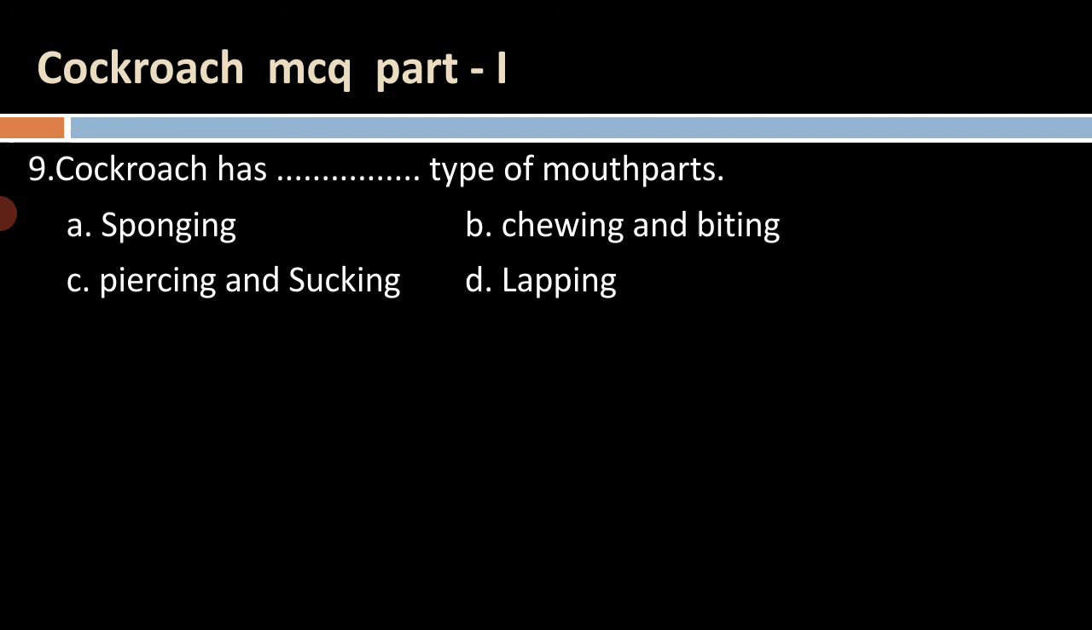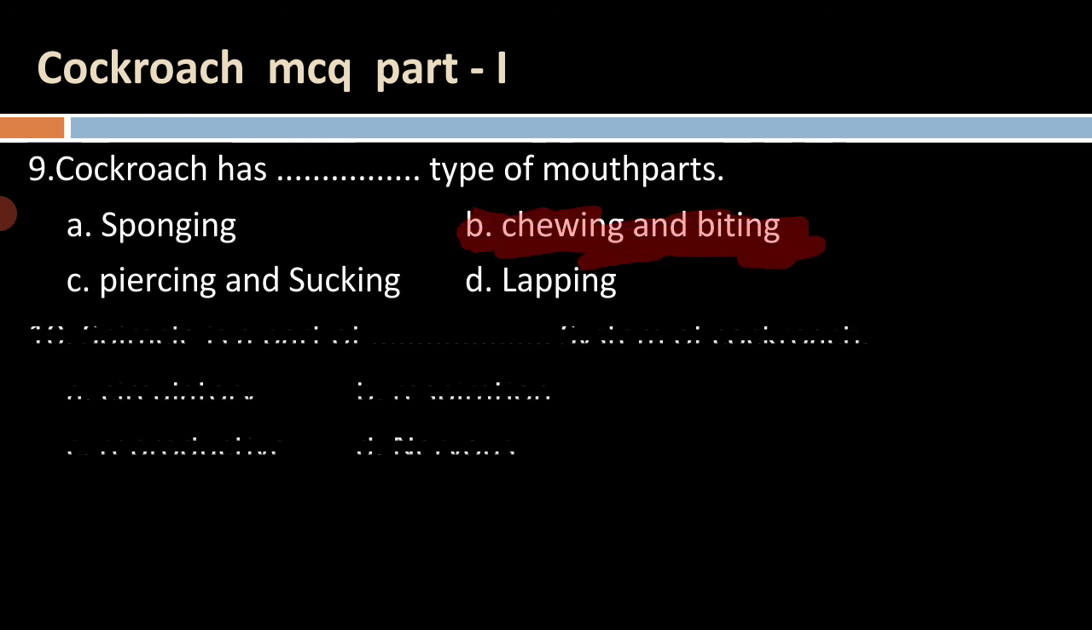Next MCQ, cockroach has dash dash type of mouth part. A. Sponging, B. Chewing and biting, C. Piercing and sucking, and D. Lapping. So cockroach has chewing and biting type of mouth part.